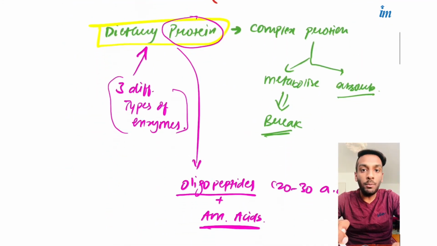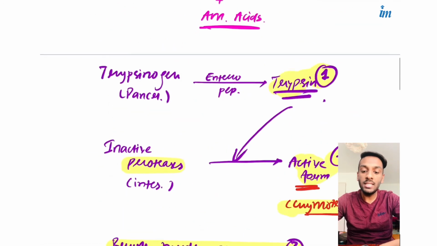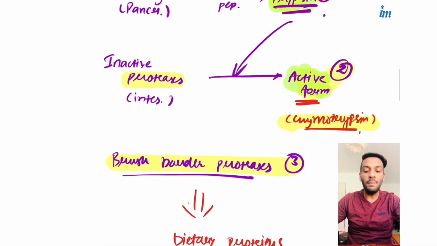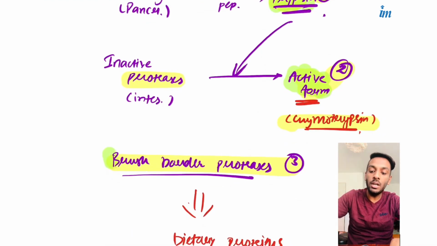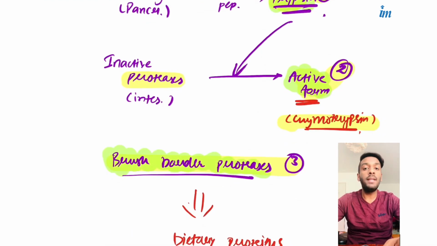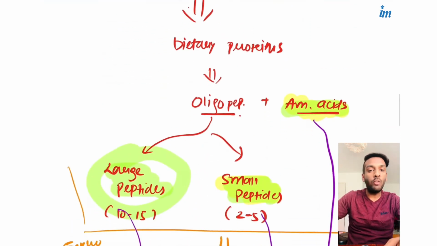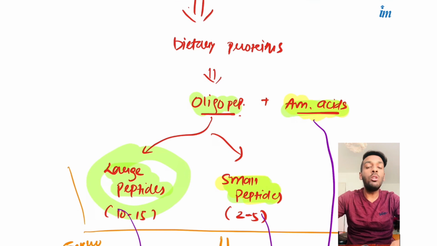We eat the dietary protein. By the action of three different enzymes, it will be converted into oligopeptides and amino acids. What are these three enzymes? First is the trypsin. Second is the inactive to active form of proteases present in the intestine and the pancreas. And third is the brush border proteases, which are present in the duodenum. Then these oligopeptides are of two types, large and small, and also free amino acids.